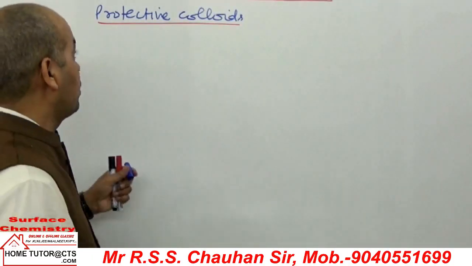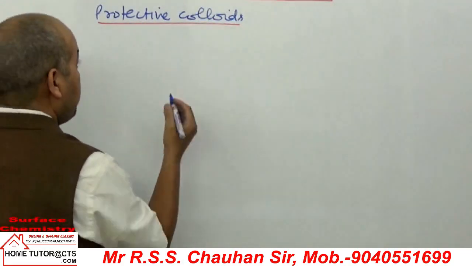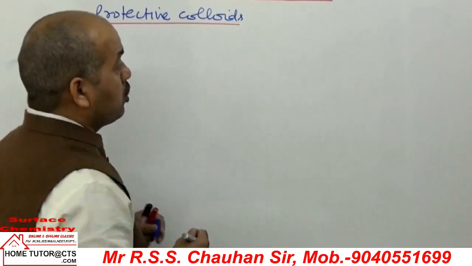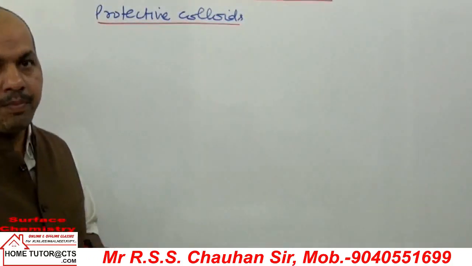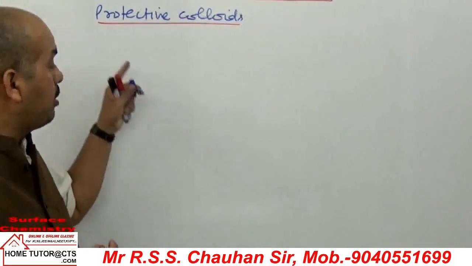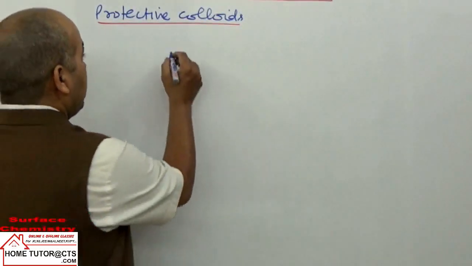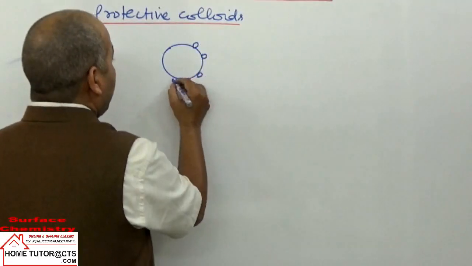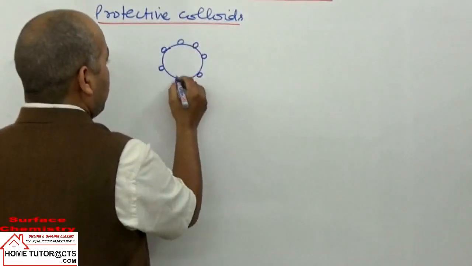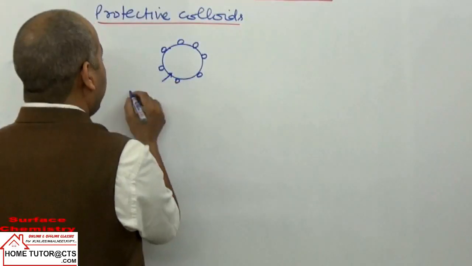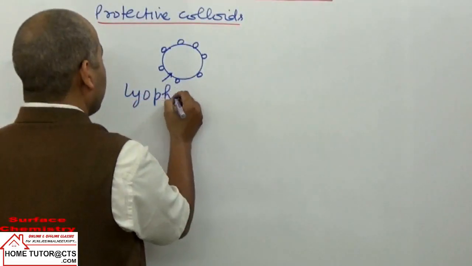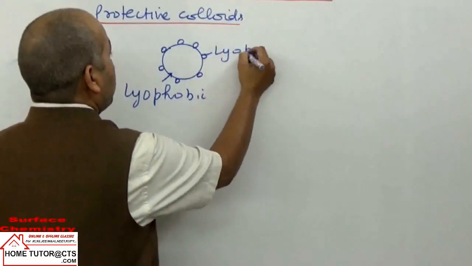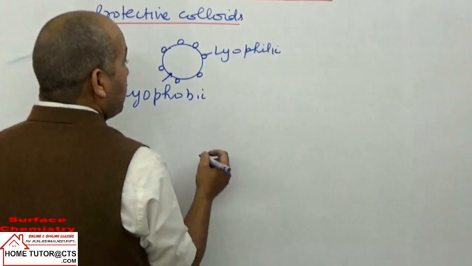This protective action means the stability of lyophobic sols is increased by addition of lyophilic substances. Why? Suppose this is a lyophobic substance particle, and these small ones are lyophilic substance particles.